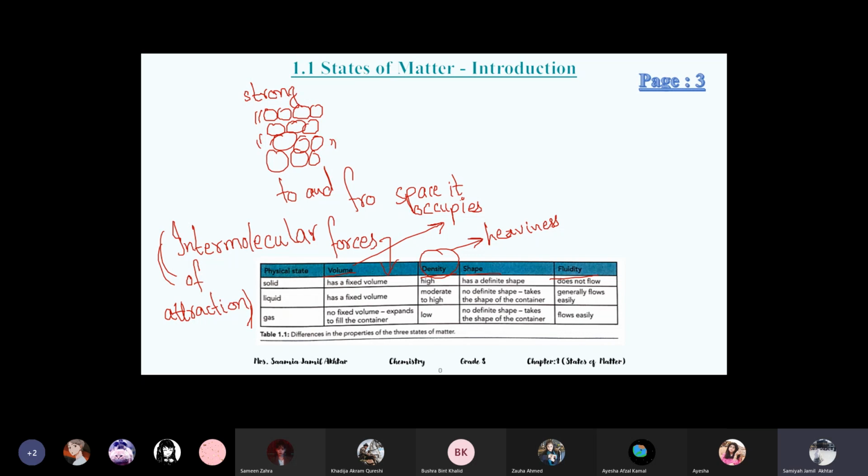That is density. So solids have high density. Again, high density is because of their structure. They are tightly packed, and as you can see, there are no or negligible spaces.